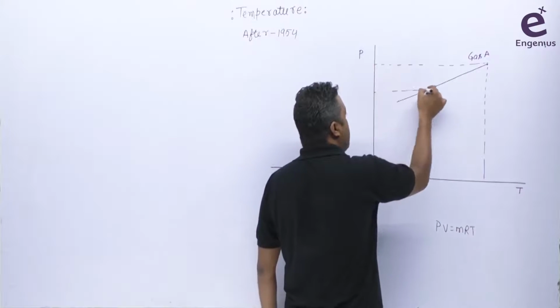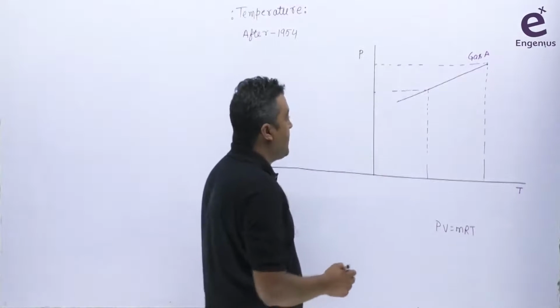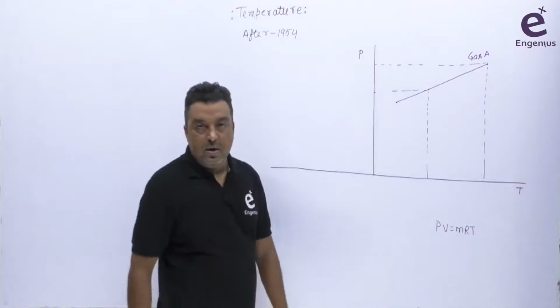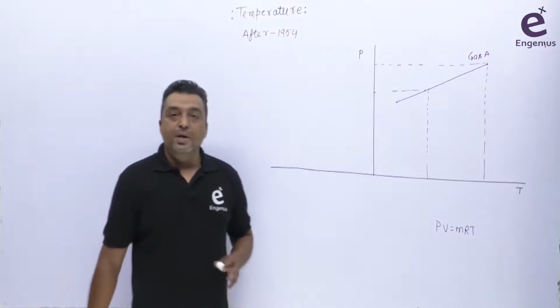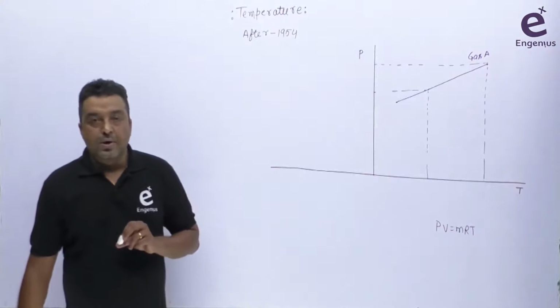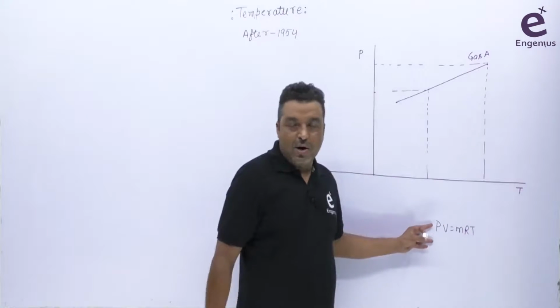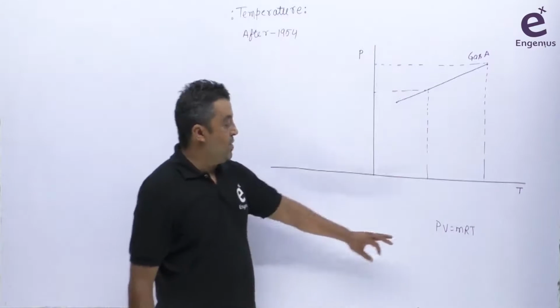But after reaching one particular point, we can't further use this ideal gas equation, because as we decrease the temperature, the gas starts to liquefy. When the gas becomes liquid, you can't use the gas equation for a liquid. So after this particular point, we can't use this equation.